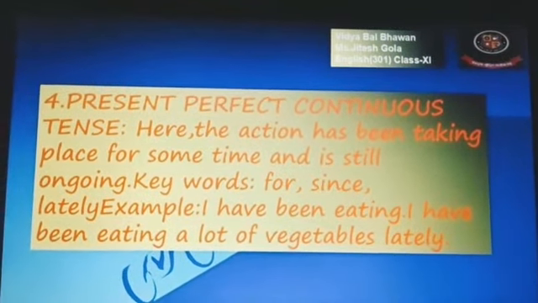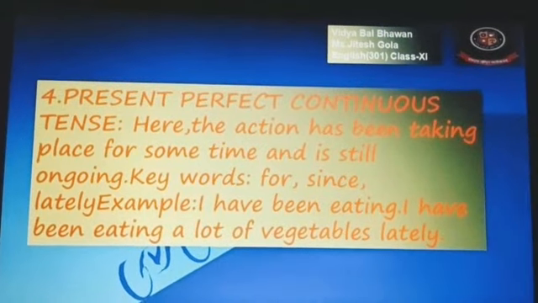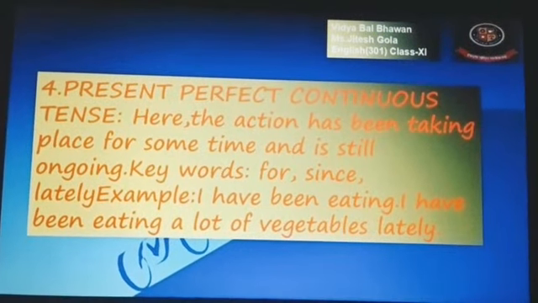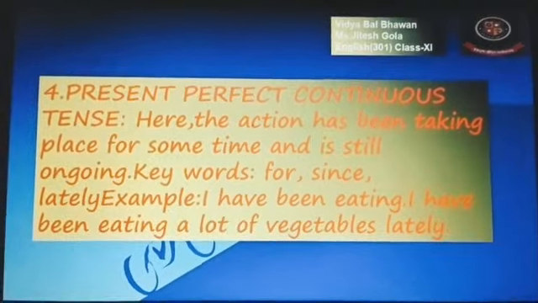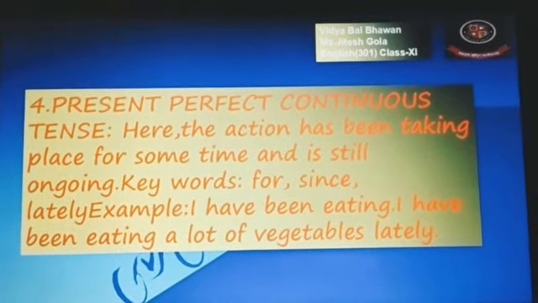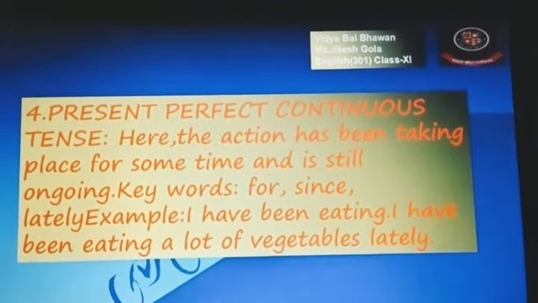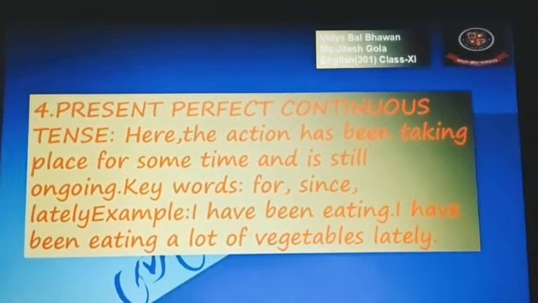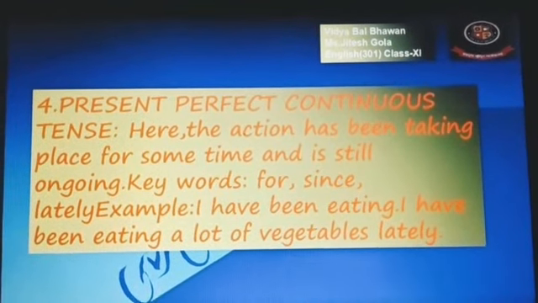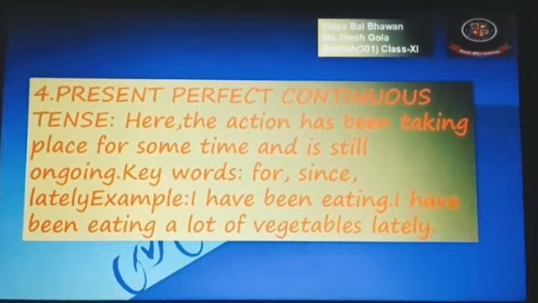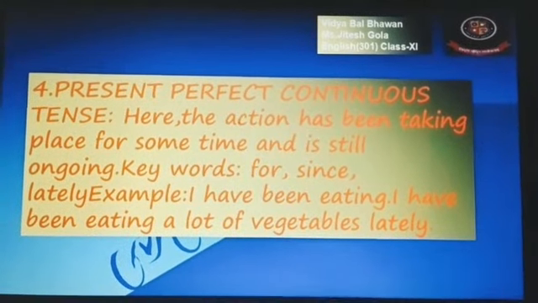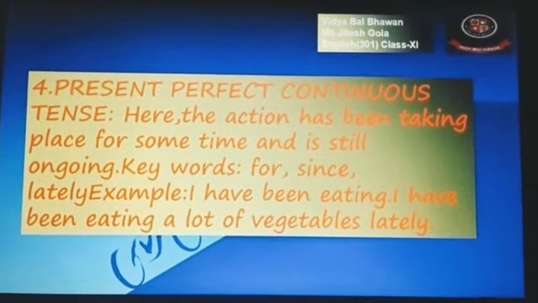Example, I have been eating. Been is the indication of present perfect continuous tense. Has, have we know when we are talking about present perfect, but when been is there plus ing, that is going to be present perfect continuous tense. I have been eating a lot of vegetables lately.